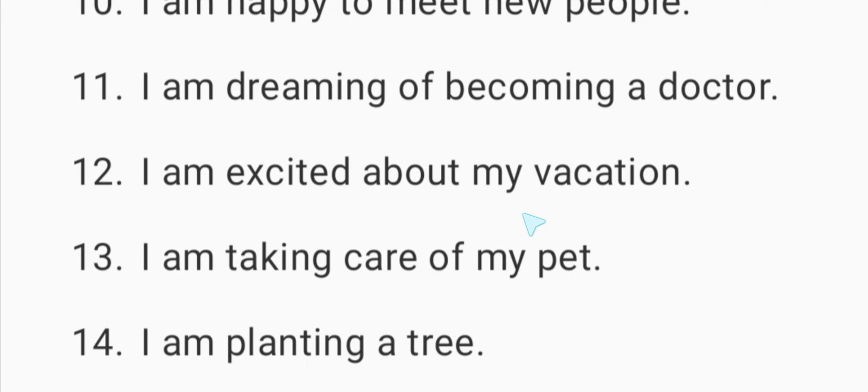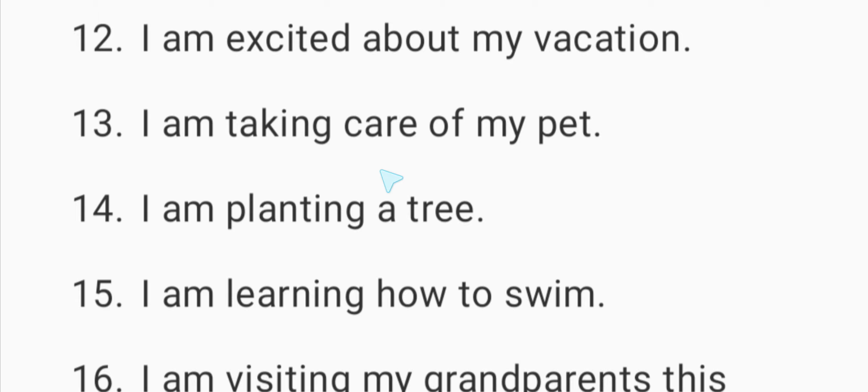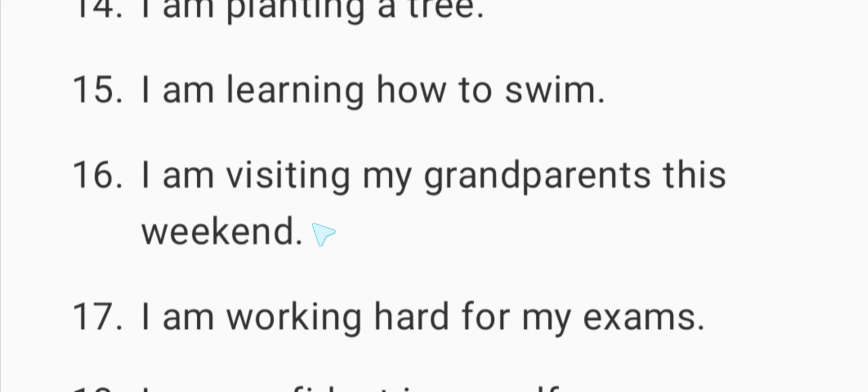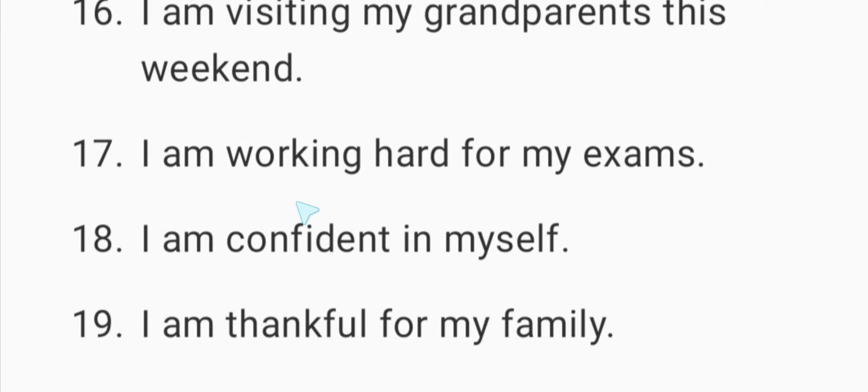I am excited about my vacation. I am taking care of my pet. I am painting a tree. I am learning how to swim. I am visiting my grandparents this weekend. I am working hard for my exams.